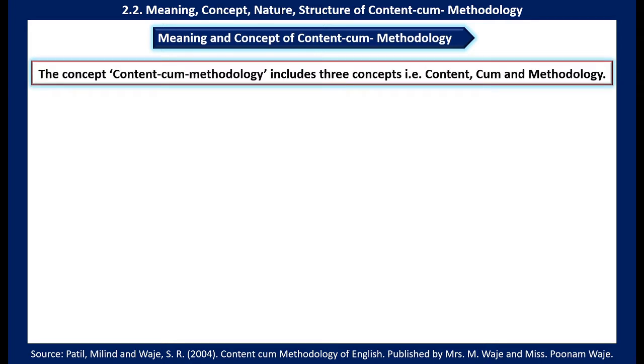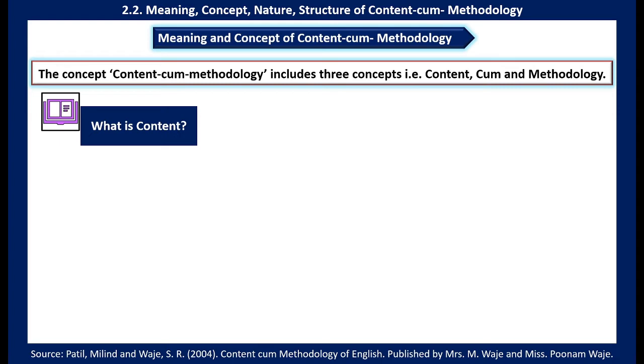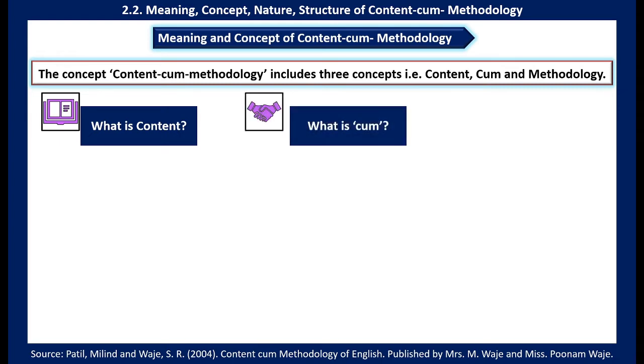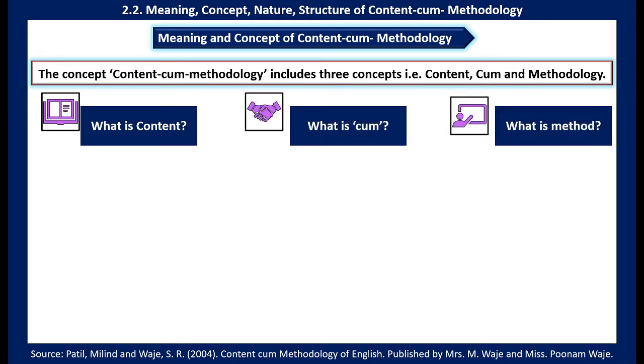Friends, we have seen the historical perspective of this concept. The concept content cum methodology includes three concepts, that is content, cum and methodology. These three concepts are included in this concept. So let us see the meaning of what is content, then what is cum, and then what is method. Then we will combine them and see the meaning.